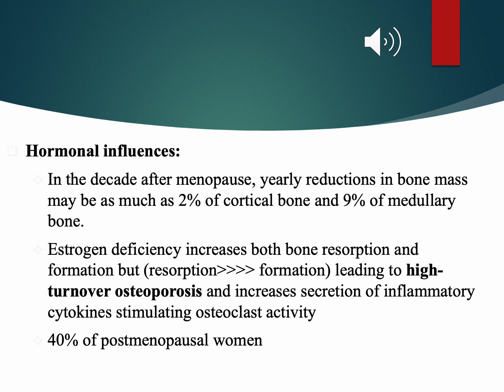So what happens? Estrogen deficiency in the postmenopausal woman increases both bone resorption by osteoclasts and bone formation by osteoblasts. However, the increase in osteoclastic activity exceeds the increase in osteoblastic activity, leading to high turnover osteoporosis. It's called high turnover osteoporosis because of the increased bone turnover due to increased osteoclastic activity. This type affects 40% of postmenopausal women.